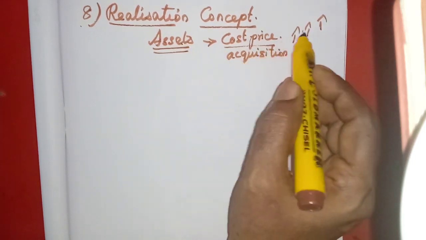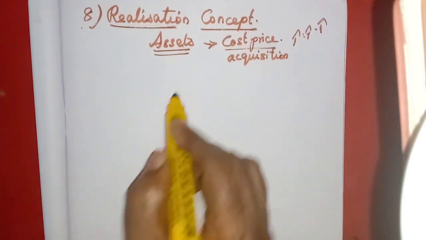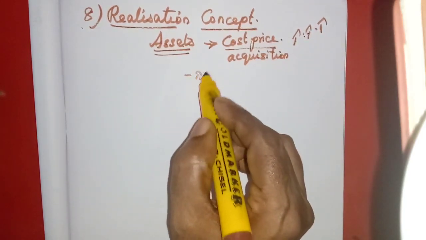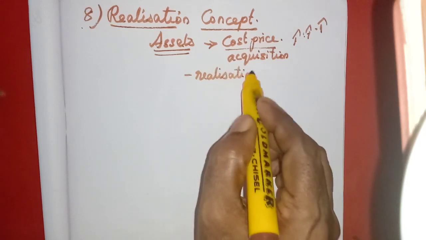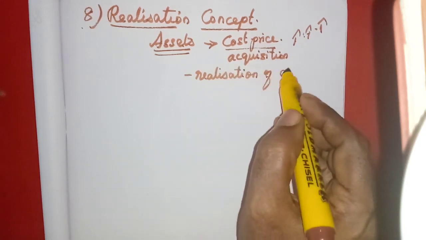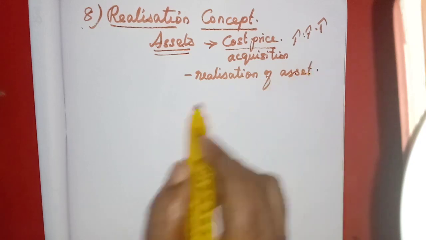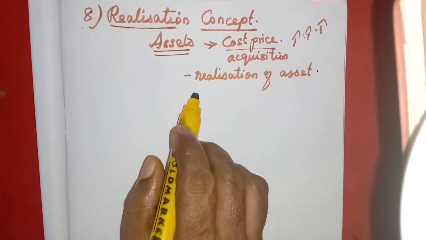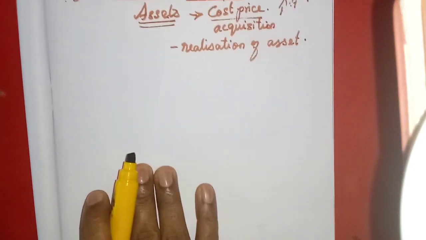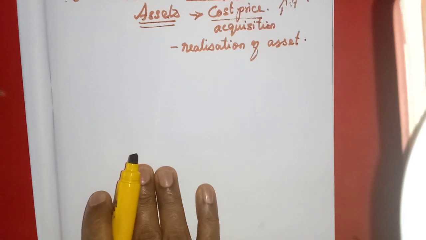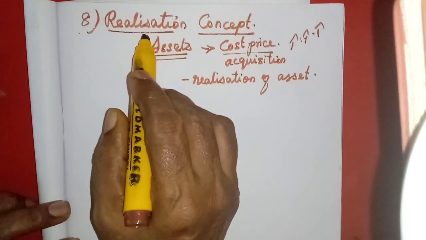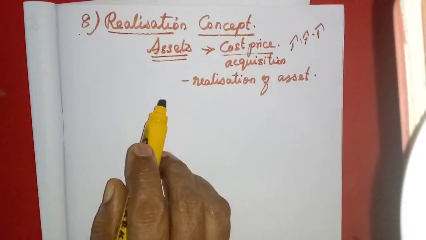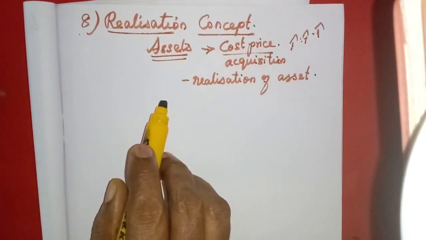It will be recorded only at the time of realization of the asset. That means when we sell that asset, we can consider the increase in price or the change in the value of the asset; it will be shown only at the time of selling.